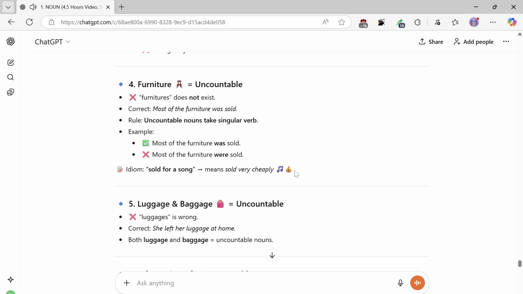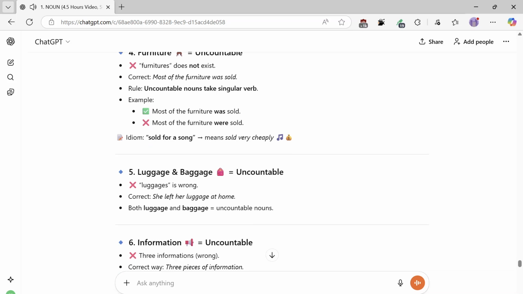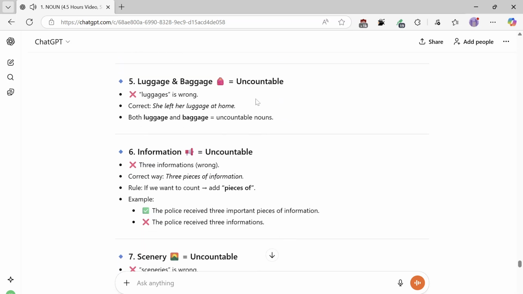Number 5. Luggage and baggage are uncountable. Luggages is wrong. Correct: She left her luggage at home. Number 6. Information is uncountable. Three informations is wrong. Correct way: three pieces of information. Rule: if we want to count, add pieces of. Example: The police received three important pieces of information, not three informations.